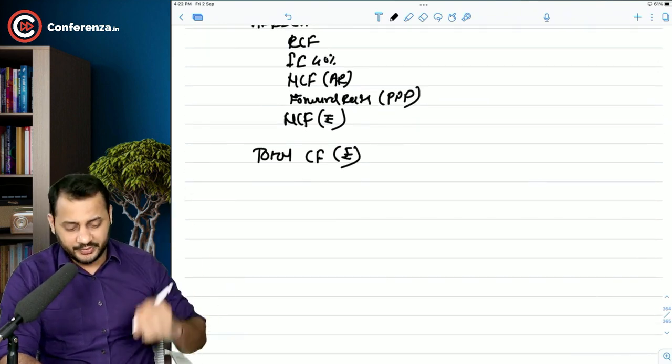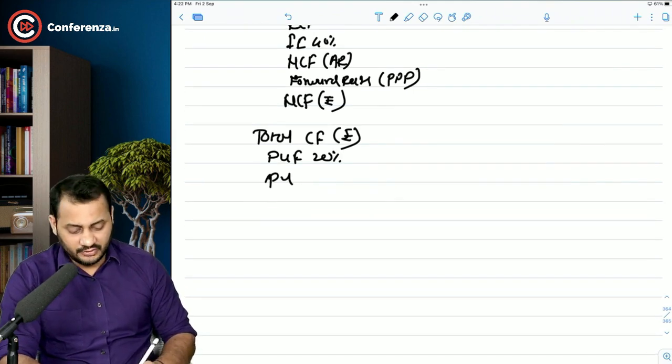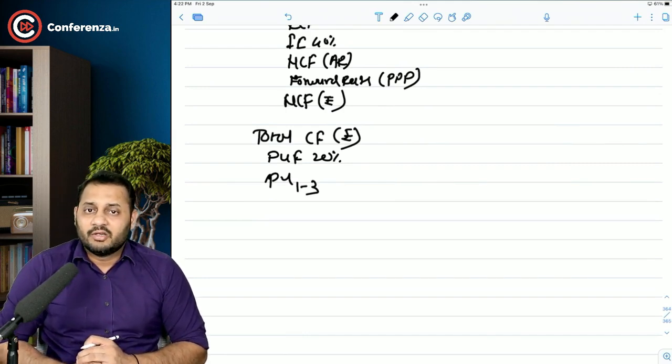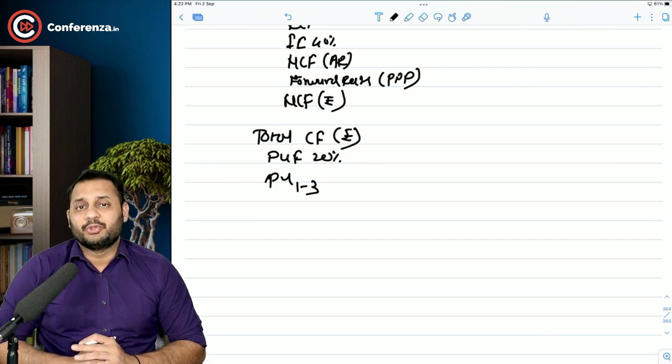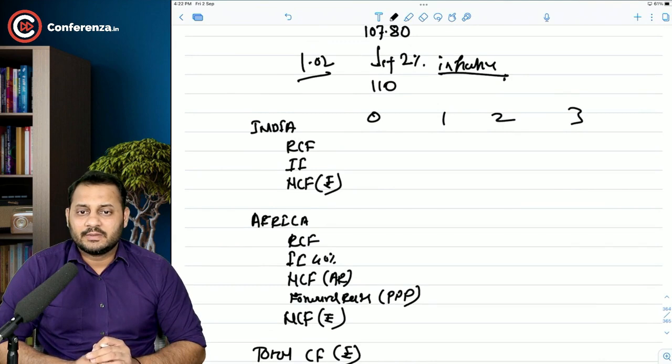Now these are in rupees. Take the present value factor at 20% and then calculate the present value. This will only be the present value of year 1 to 3. There is one more left, which is called perpetuity. We will calculate that later on. But now the main point is, first of all, the inflation index.